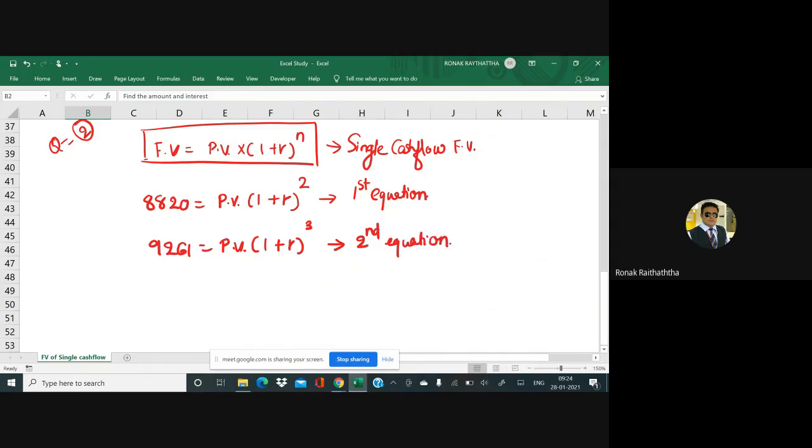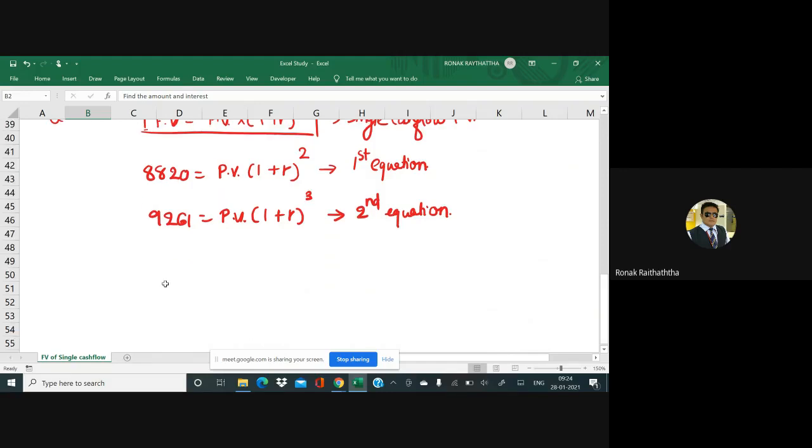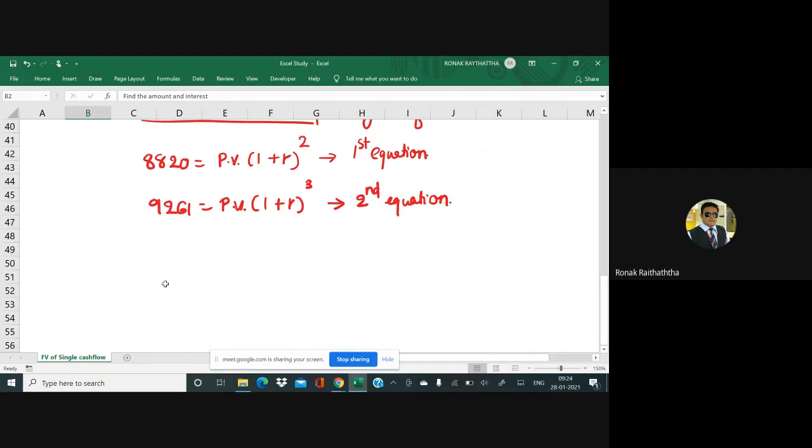Now you can directly compare it. You can compare it by multiplication, division. So you need to identify which one will be the best one. I guess the division will be the best one to get something out of it. So what you will do is you would divide second equation with the first one. So that's your 2, this is 1.